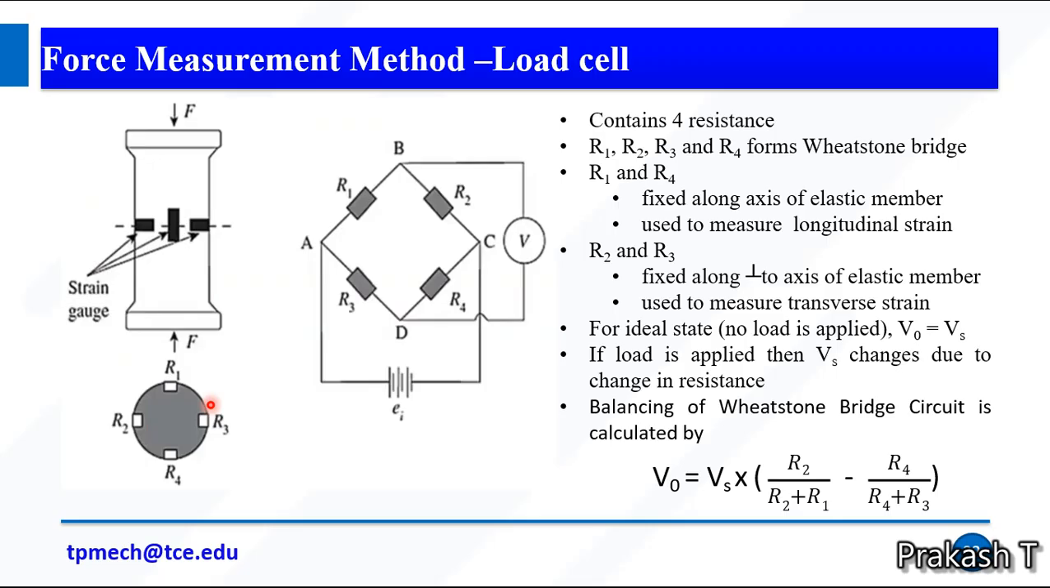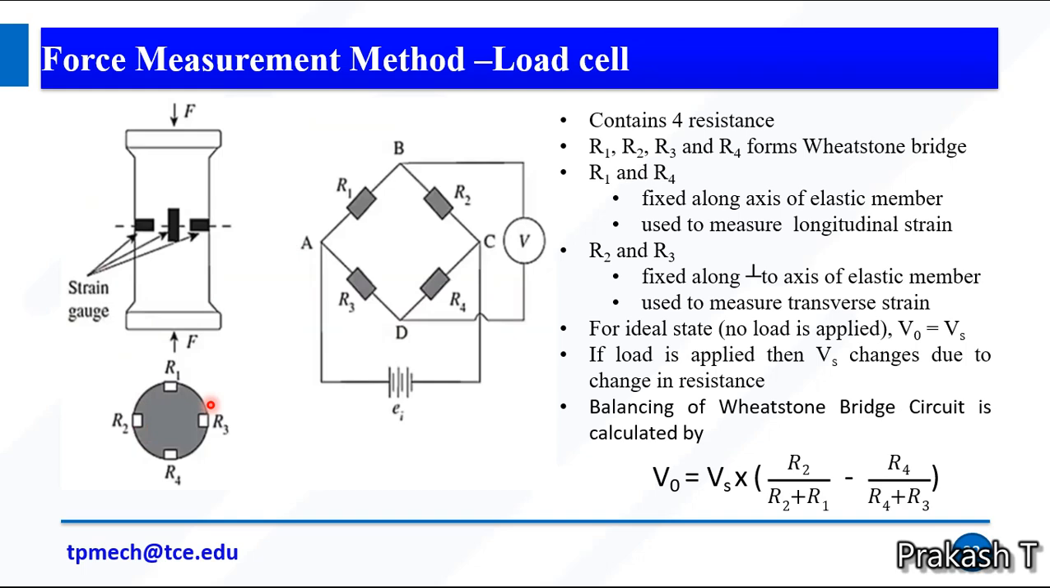For the ideal state, that is when no load is applied, V0 equals Vs. Here V0 is the output voltage, Vs is the supply voltage. So without adding any load, the output voltage is equal to the supply voltage. If we apply a load or if force is applied over the elastic member, V0 will change. The reason is the resistance changes. So the Wheatstone bridge resistance changes.